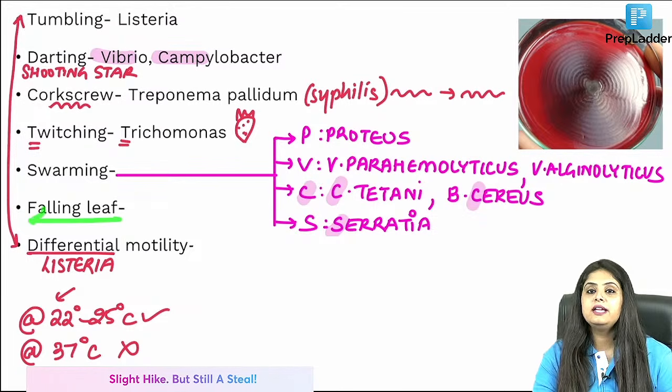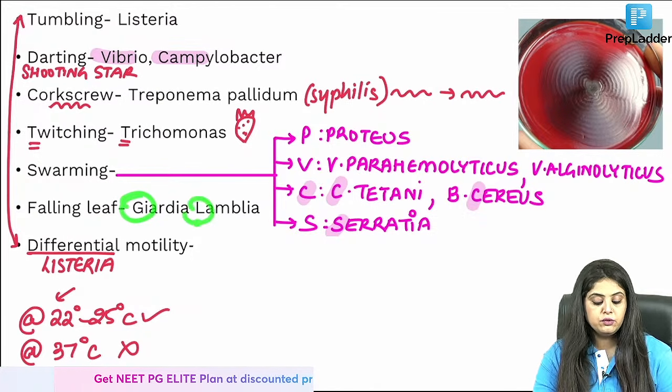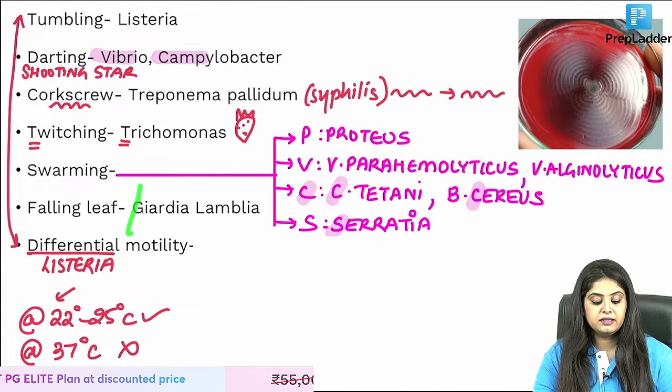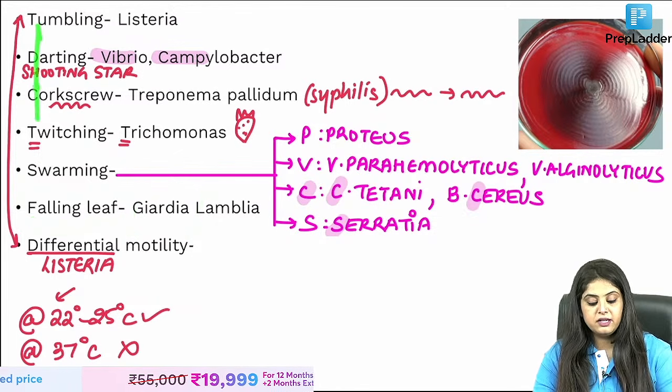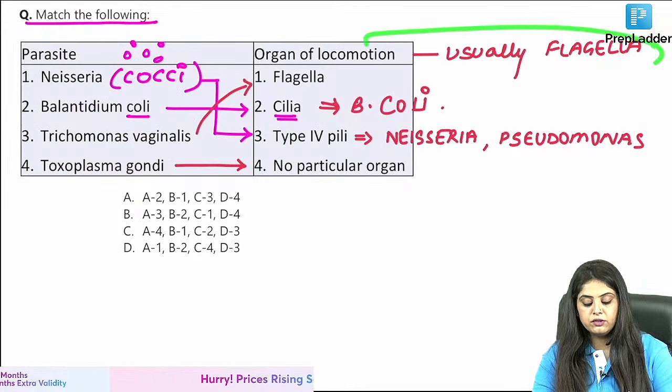Coming to the next, falling leaf. We studied this. Falling leaf is what? It is going to be Giardia lamblia. So falling leaf is done. All the motilities are done. All these motilities that I taught you were because of flagella.